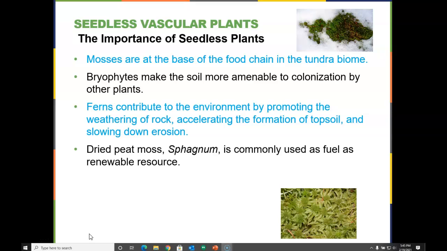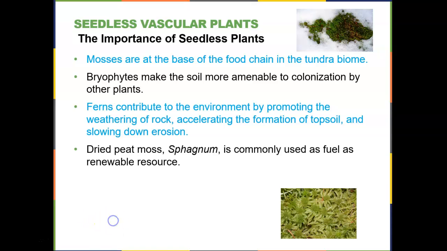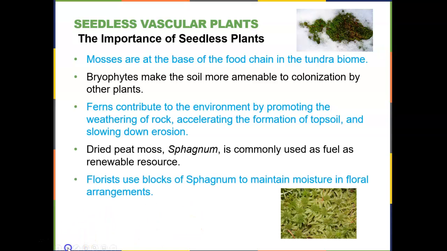Now, dried peat moss, or sphagnum, which is a moss, is commonly used as fuel and is a renewable resource. And florists use blocks of sphagnum moss, peat moss, to add to floral arrangements.